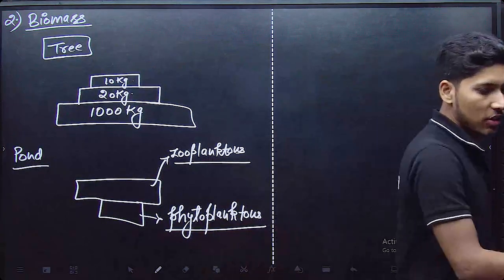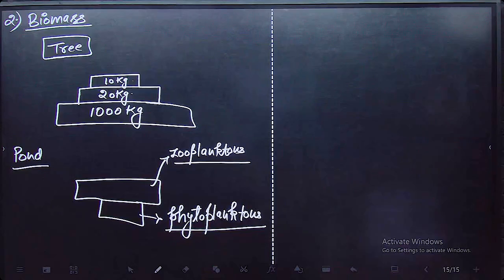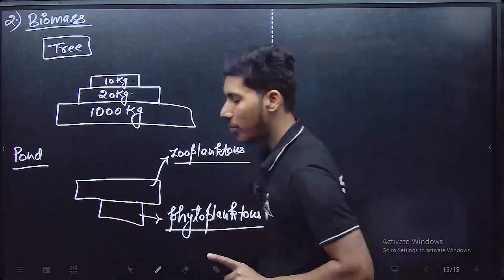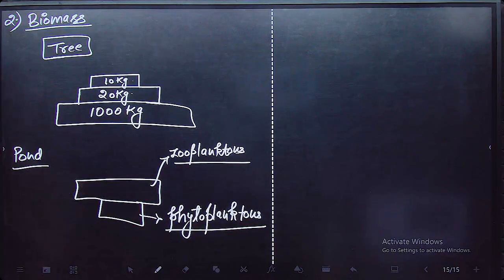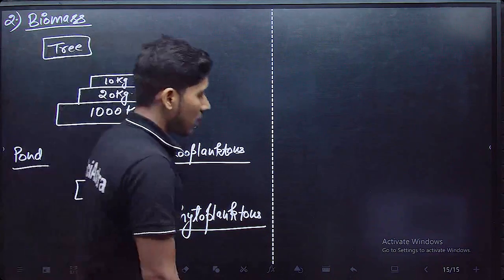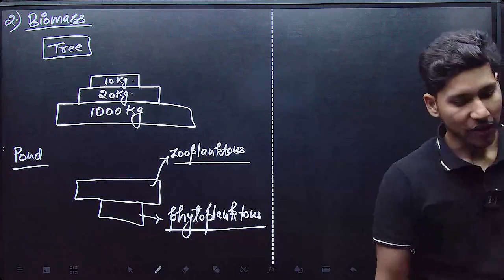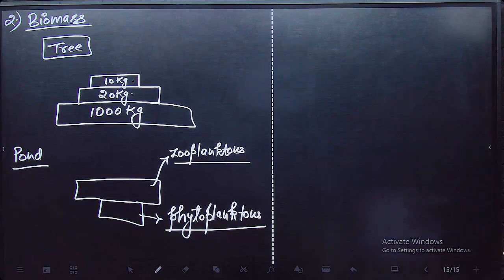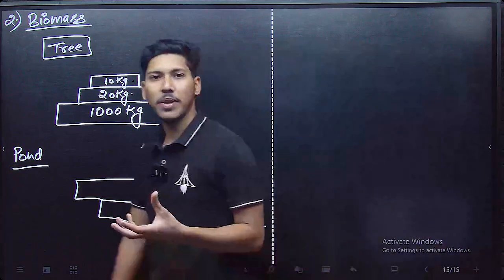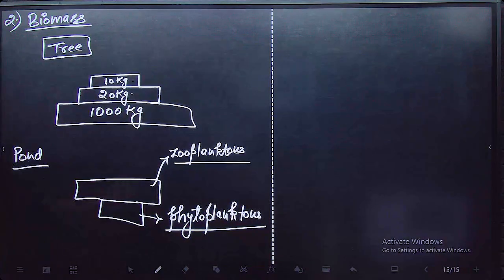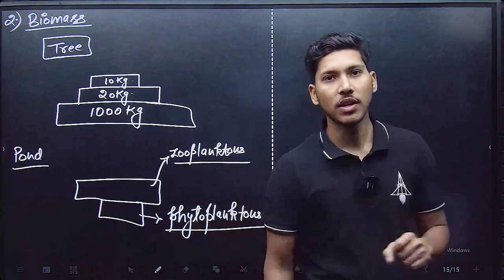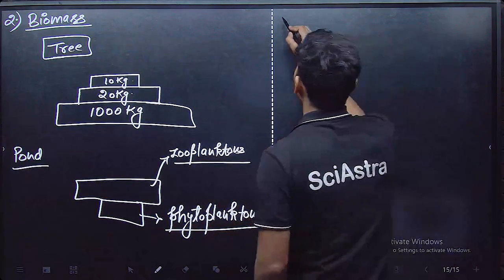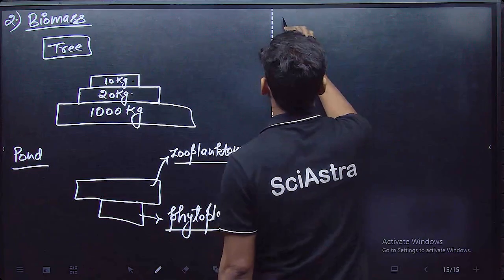So this is one exception where the pyramid of biomass is not always upright. This is an important example. So pyramid of number and biomass, both of them can be upright and both can be inverted also, but there is one pyramid which is always upright, and that is the pyramid of energy.